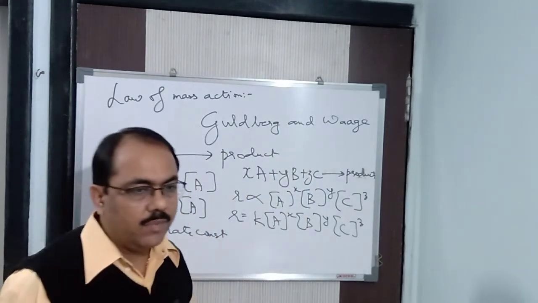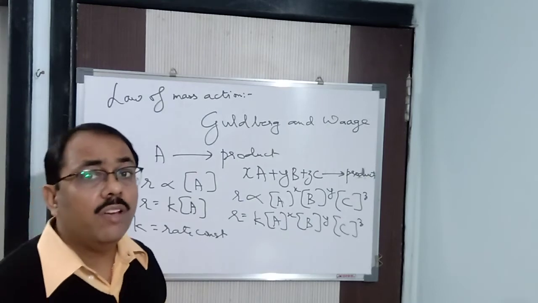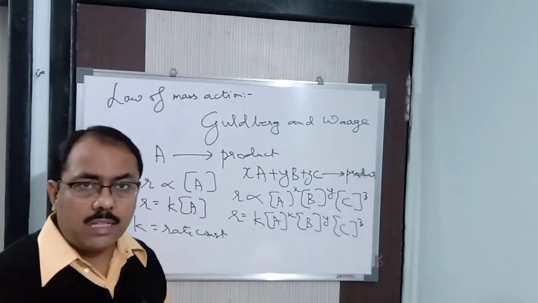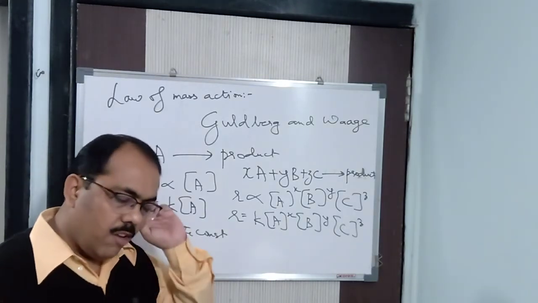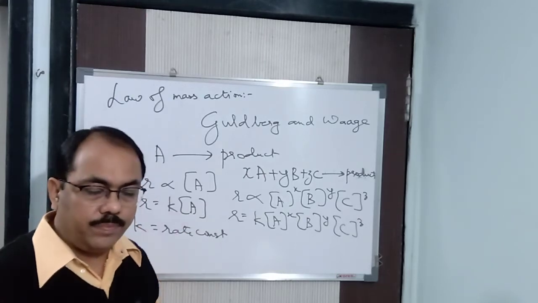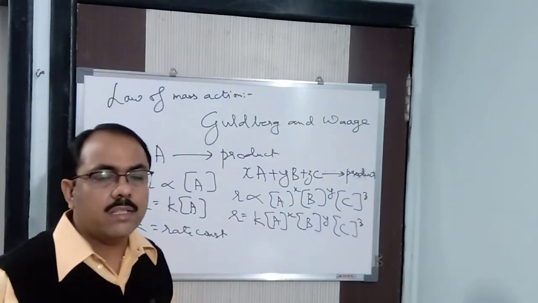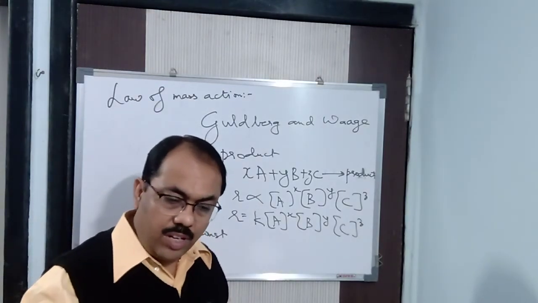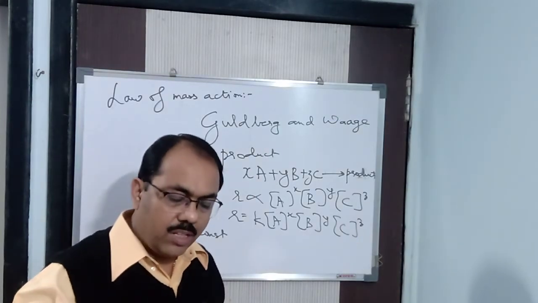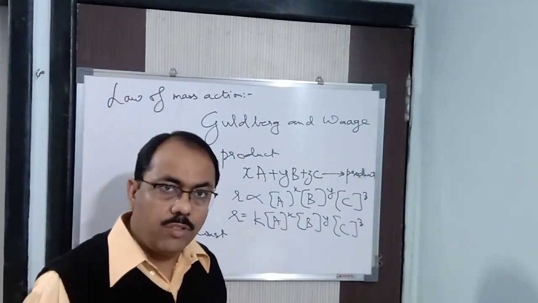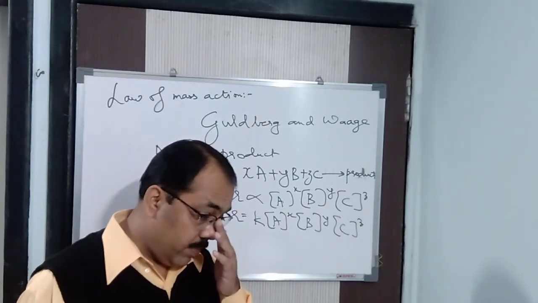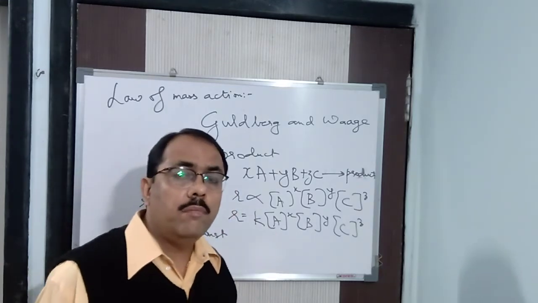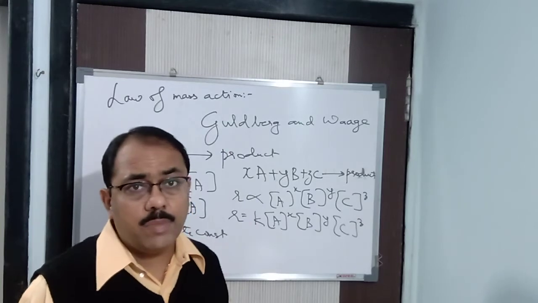Now the question here will come: when I have to find the concentration, how will I find it? A, B, C can be in any state. It can be solid, liquid, or gas. For liquid, we find the concentration. When the reactant is liquid, the formula is given weight by molecular weight into volume of the solution, that will give you the molarity or the concentration of the solution. Fine. If it is gaseous, we can find the concentration, but basically we find the partial pressure for the gas, because gas is measured in terms of partial pressure.